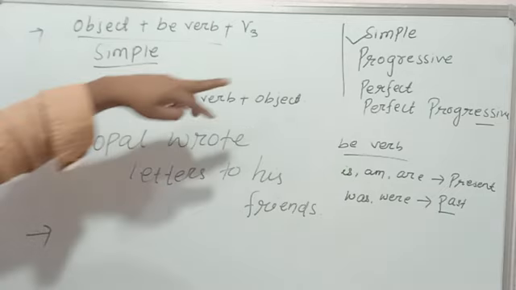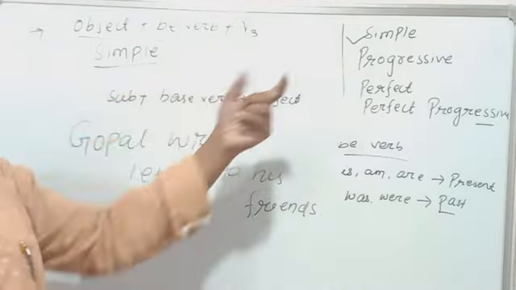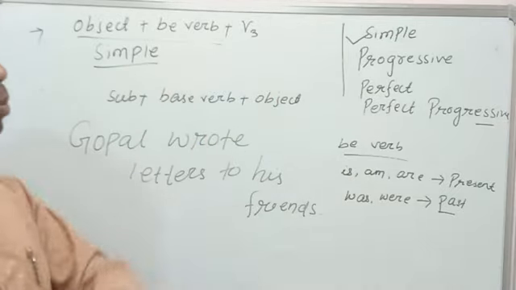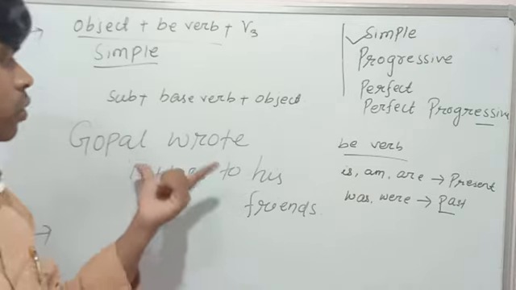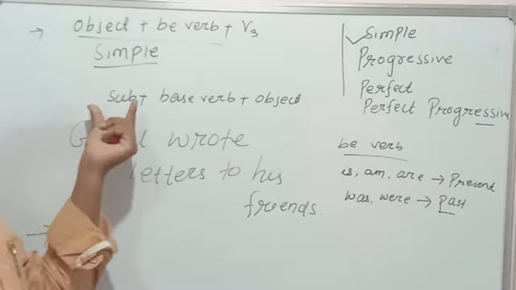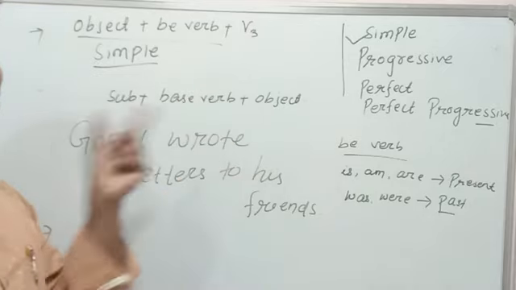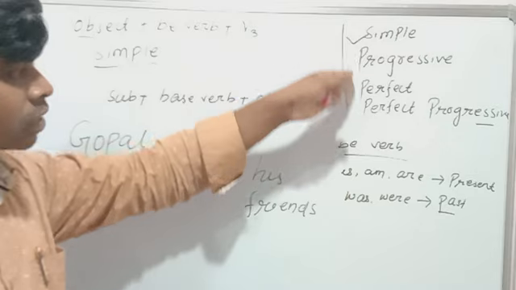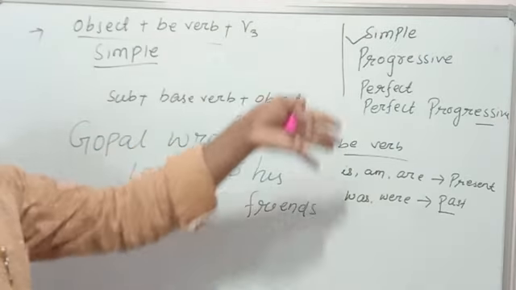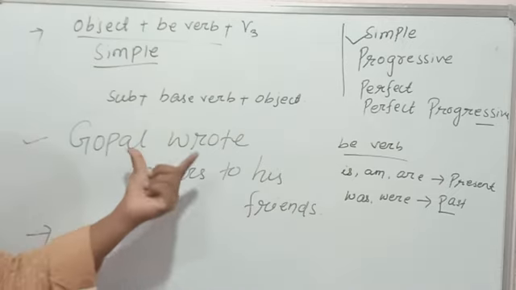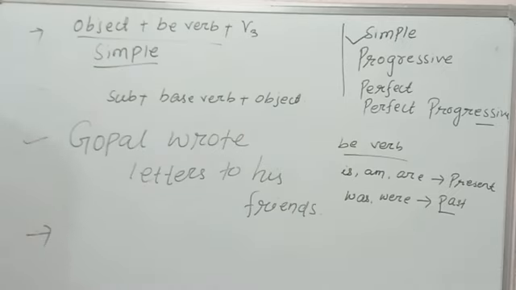In the progressive form, the sentence will be changed. In the perfect, the sentence will be changed. In the perfect progressive, the way of writing will be changed. In the simple form, the basic structure of active voice is subject, base verb and object. Okay students, the sentence is Gopal wrote letters to his friends.